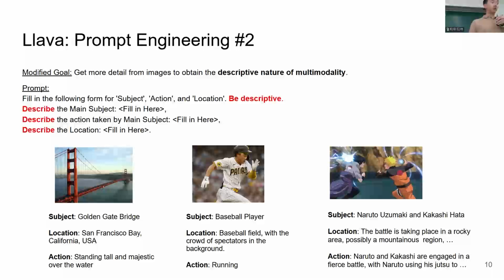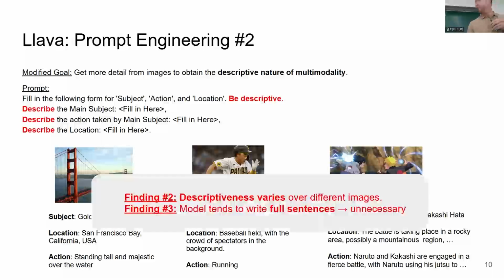As I mentioned before, we want consistency in the details from any arbitrary image. Also, apart from the goal that we initially wanted, due to the nature of the term describe, the model seemed to output full sentences, which cannot be directly used for our LLM prompt.